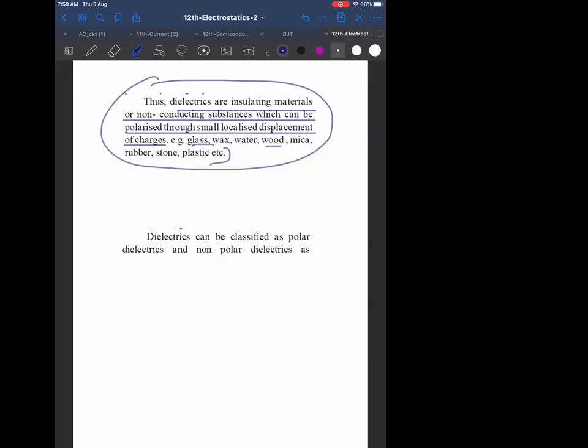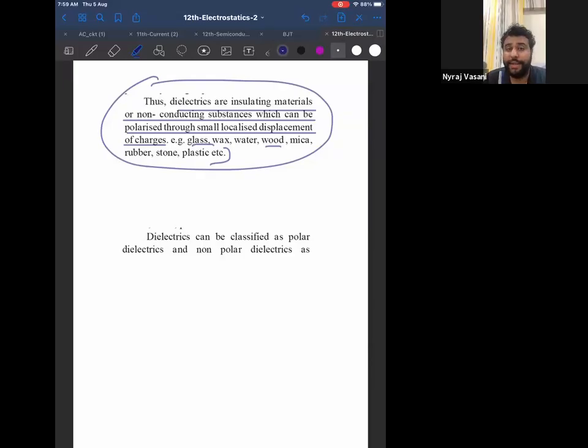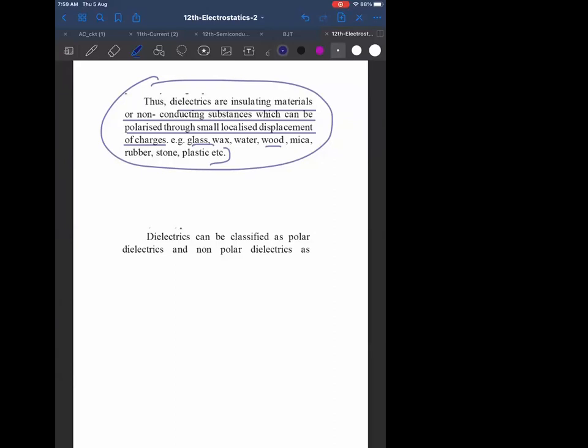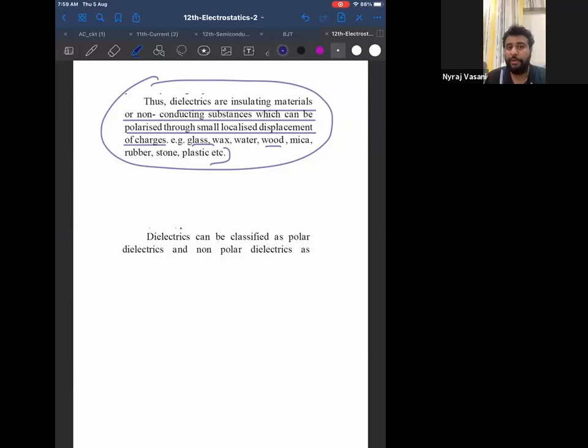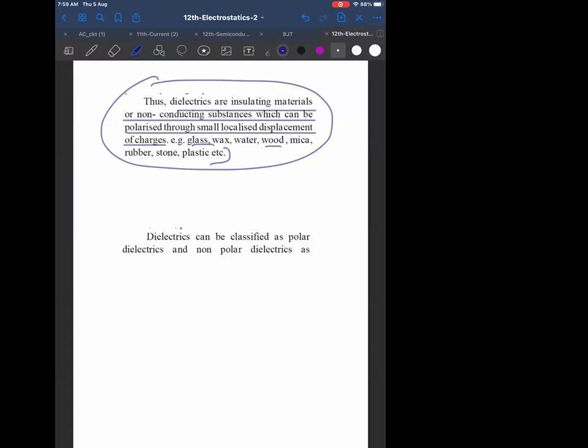Yes, right. They don't have free charges, but they have charges, correct? They are called bound charges, correct? Yes, sir. Okay. Right. So now let me repeat for all of you.